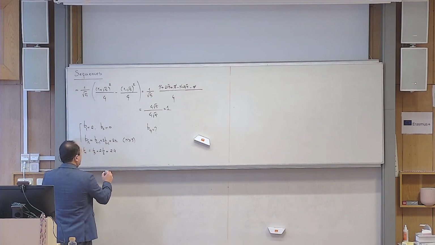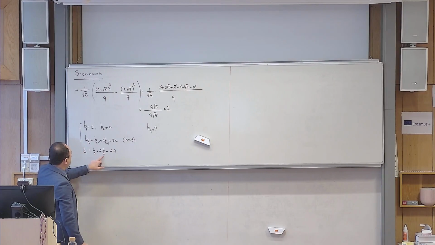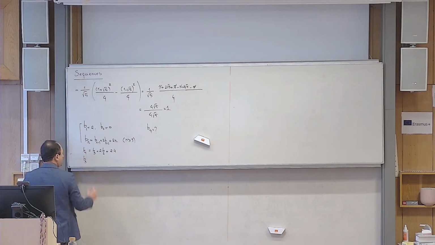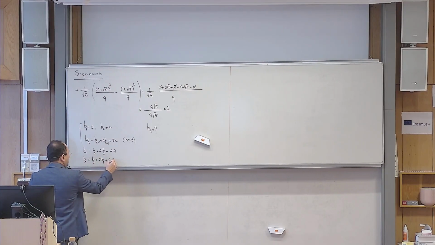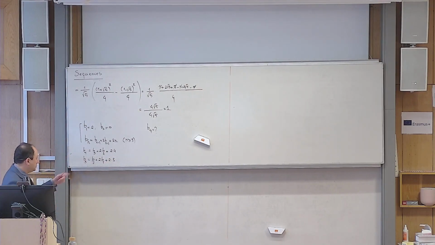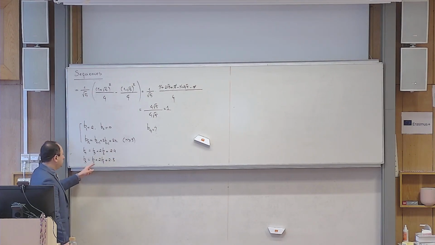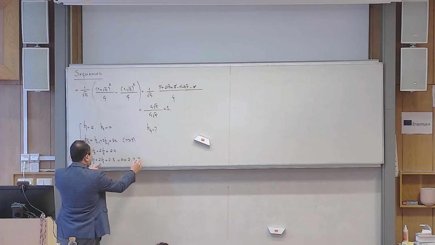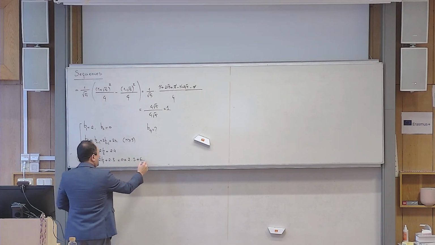But it is not enough yet because unfortunately I have B2, it's given, but B3 is not given. So it means that I need B3. So I have to go and ask myself, okay, what B3 is. I have to replace n with 3, so it becomes B2 plus B1, and 2 times 3. Yes? But this is a good starting point, because I need B2 and B1, I have both of them. So B2 is 0, plus 2 times 2, and plus 2 times 3 is 6, so it becomes 10.